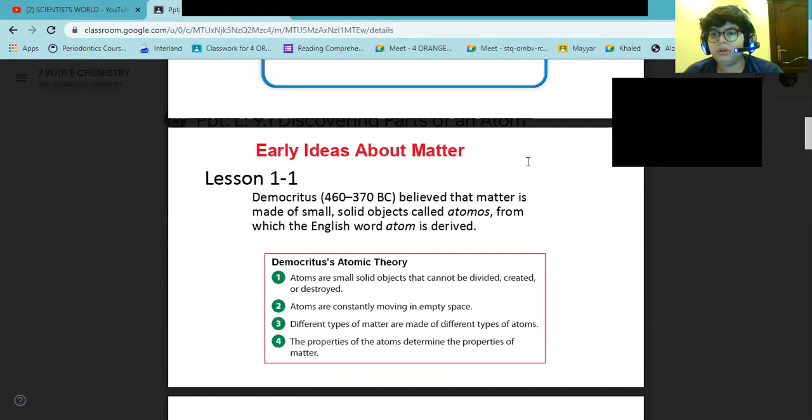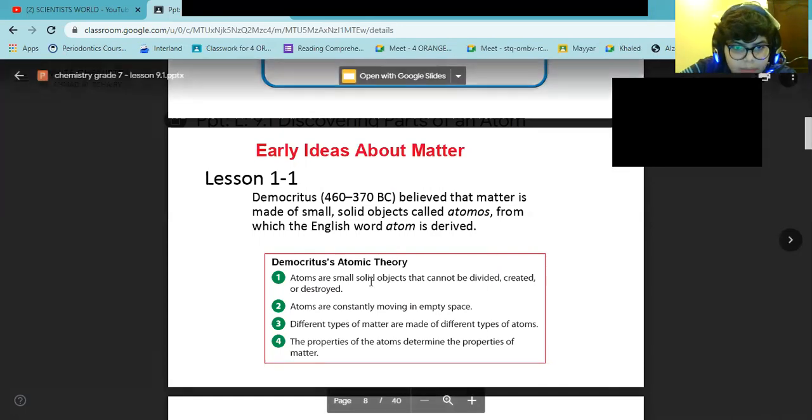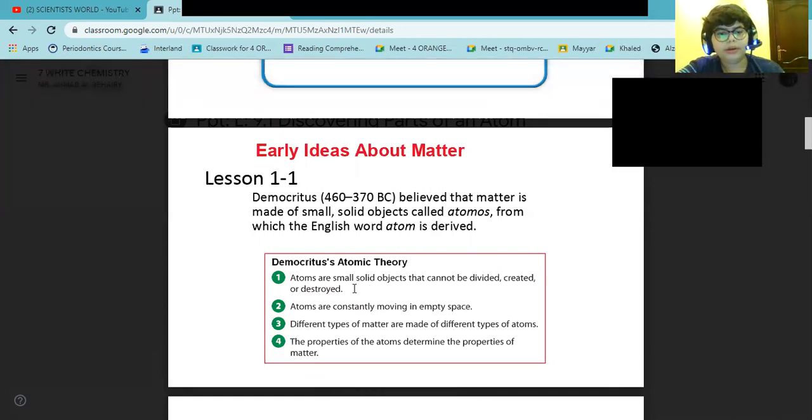Democritus proposed that different types of matter are made of different types of atoms. For example, he said that smooth matter is made of smooth atoms. He also proposed that there's nothing between these atoms except empty space. This table here summarizes his ideas, or his atomic theory.